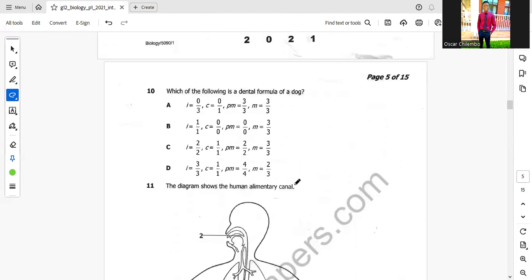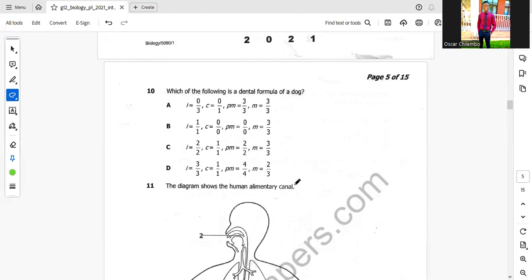Question 10. Which of the following is a dental formula of a dog? So when you look at the dental formula, first of all, you need to understand what is dentition. Dentition is the number of teeth, classification, and type in the mouth of an animal. When they want the dental formula, they want to find out the number of teeth in just the upper and lower jaw, without multiplying or finding the total.